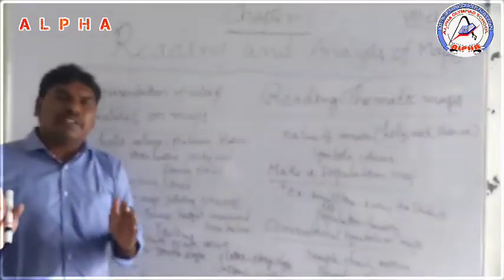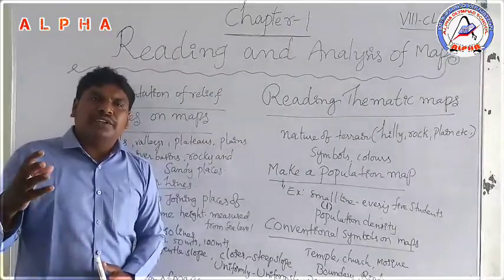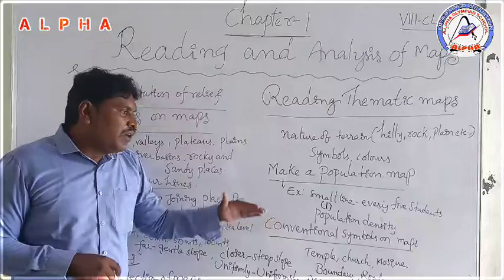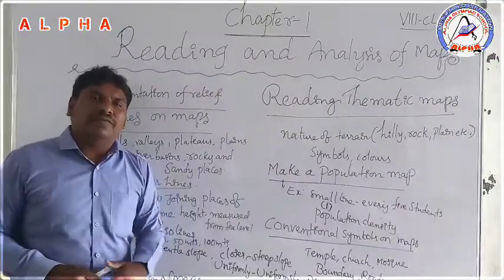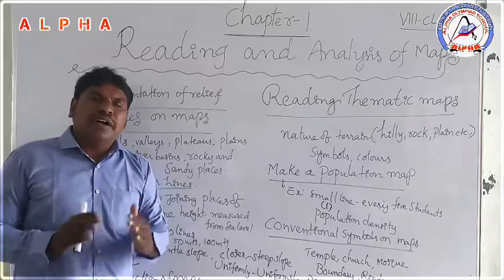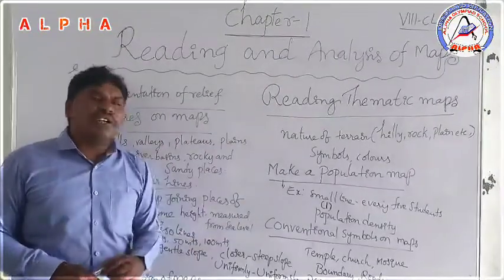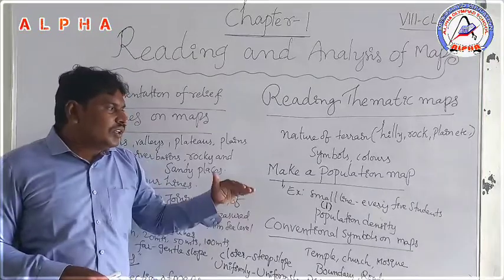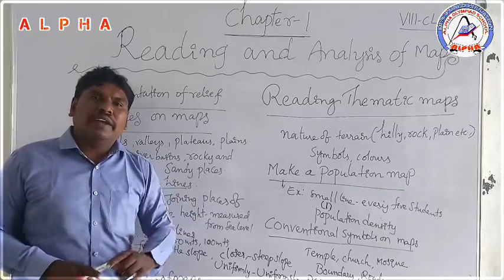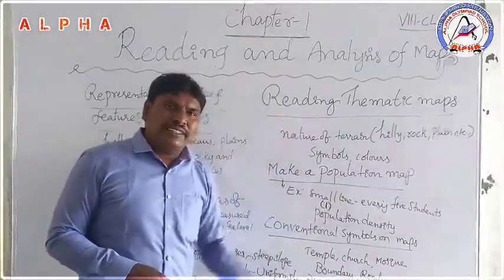Population is, for example, the village population or district population, state population. This is the total population. But population density takes one area. For example, in your village there is a total population, but when you take a particular area, like 1 square kilometer, and calculate how many people are living in that 1 square kilometer area, that we call population density.